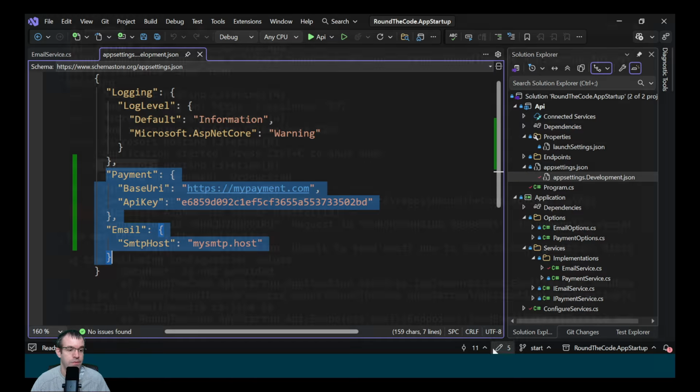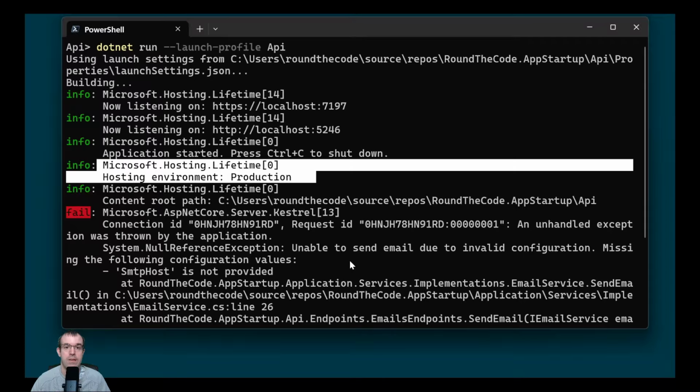The issue being is that we've set the configuration values in development, but there's no appsettings.production.json file. And this is a problem because the application is running in production. We don't know if the configuration is set until we run the endpoints. Is there a way we can validate the configuration on startup?